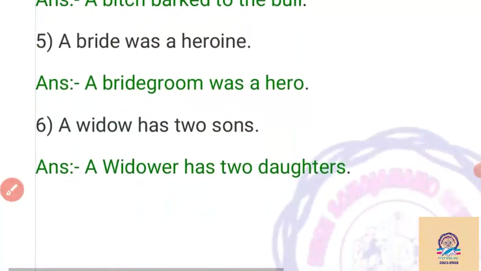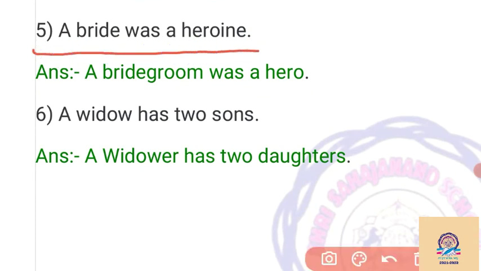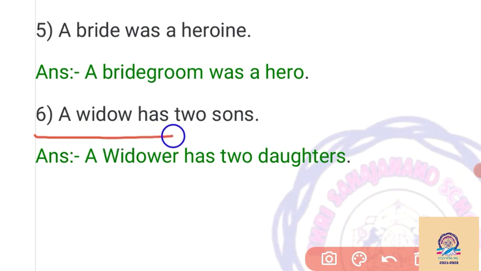Then the fifth example given here: a bride was a heroine. So bride changes into bridegroom and heroine changes into hero. So our answer is: a bridegroom was a hero. Then: a widow has two sons.